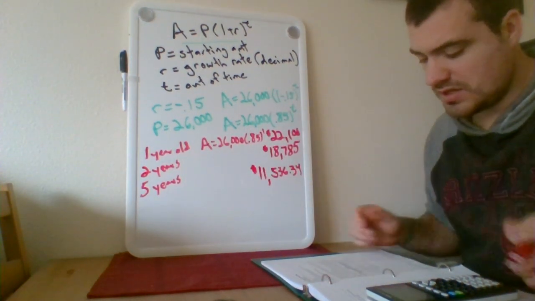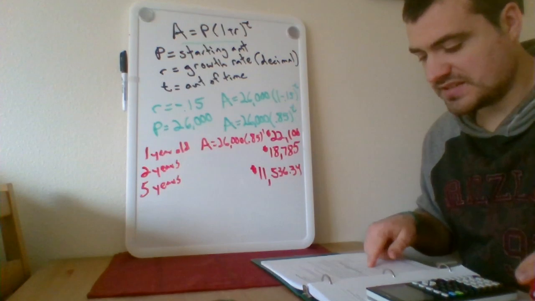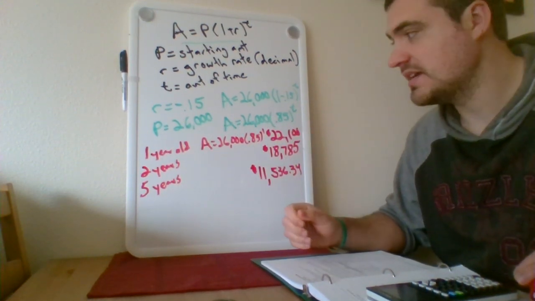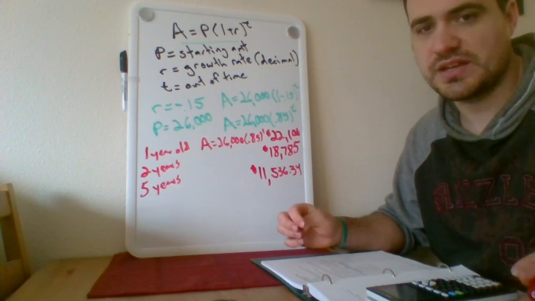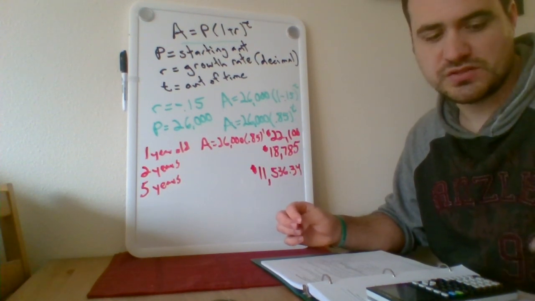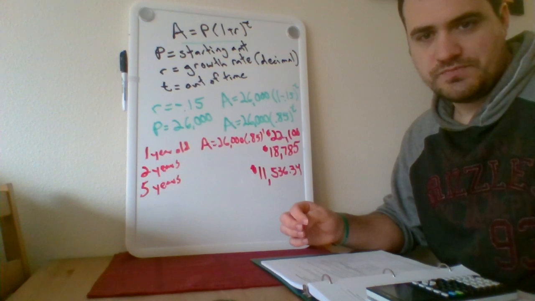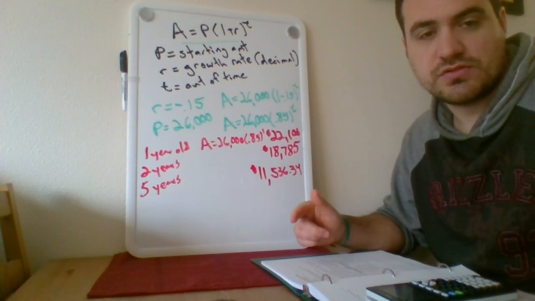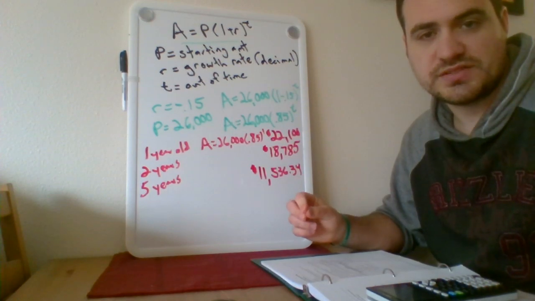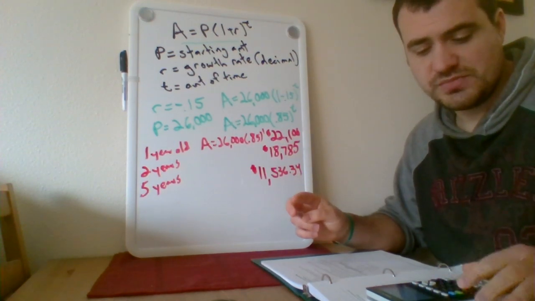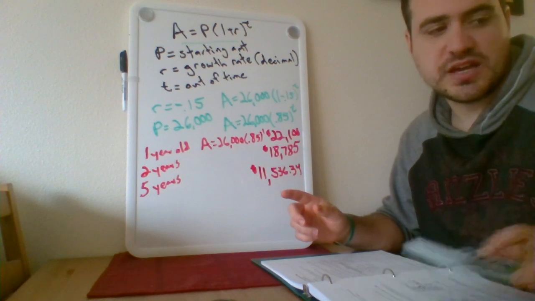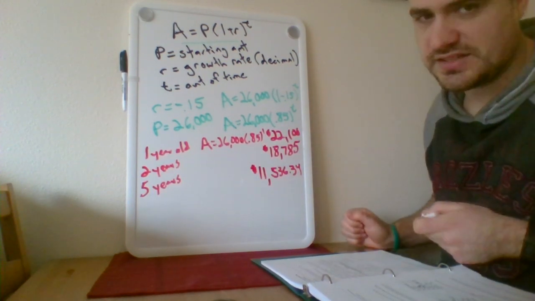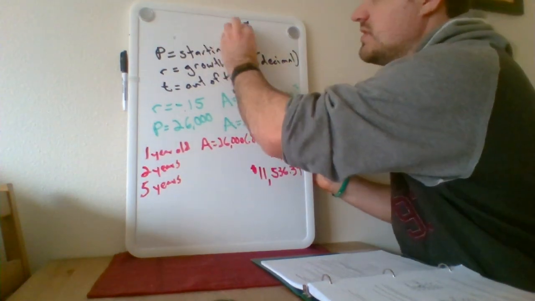And then again, as I said, for T years, that's where this formula comes in right here that we found. So A equals 26,000 times 0.85 to the T. Cool? All right, if you missed any of that, you might want to back up in the video and maybe go through it one more time to make sure you got what I was talking about. Now, there are two more things I want to make you guys aware of in order to help you with the problems on the next page. So I'm going to go ahead and erase this and then explain what that is.